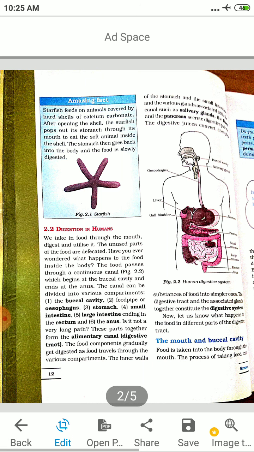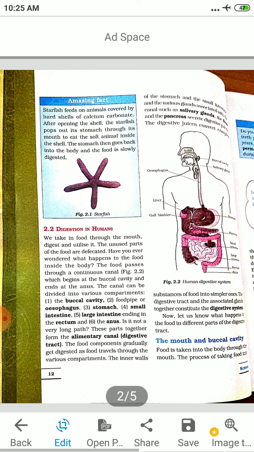The digestive juice will convert the complex food, the carbohydrate that we are eating, the plant source food that comes in our mouth. It is broken down with the help of these digestive juices. Let us know more. The mouth and the buccal cavity.